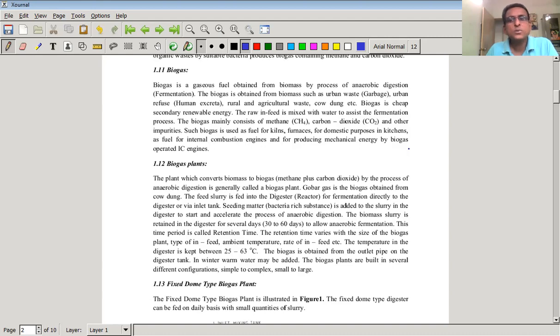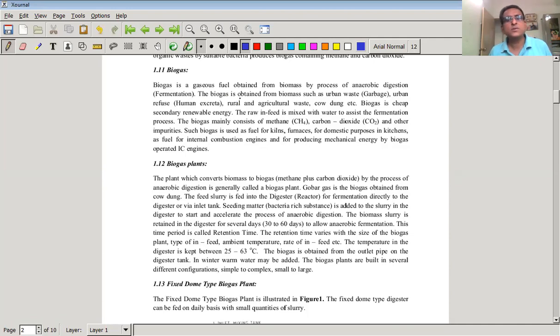Today's topic is biogas, which, as discussed earlier, is obtained from the biomass, isn't it? Biogas is a gaseous fuel obtained from biomass by the process of anaerobic digestion, or what we can say is fermentation.